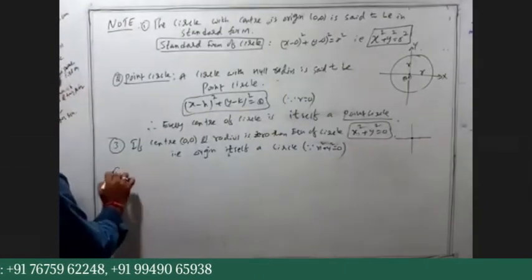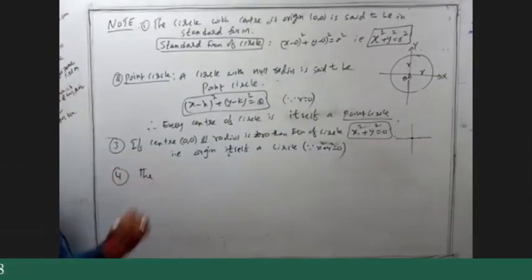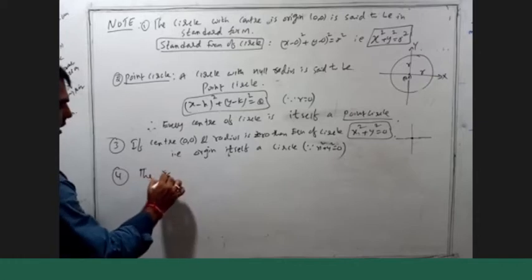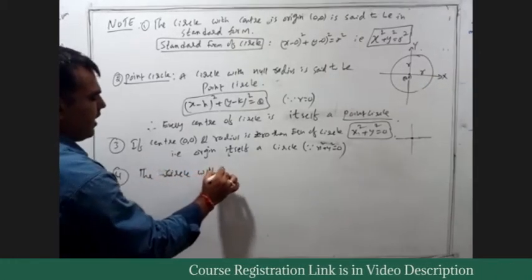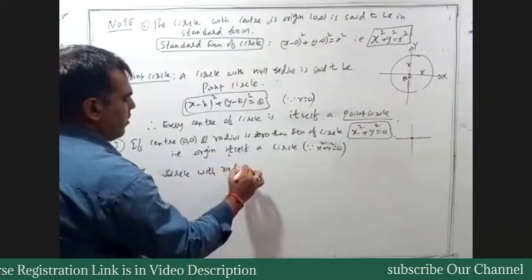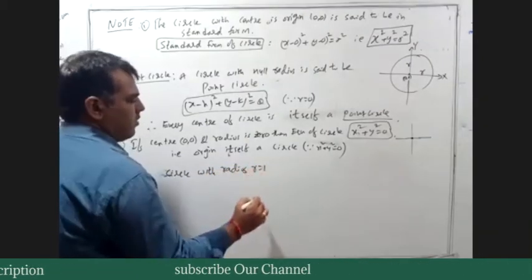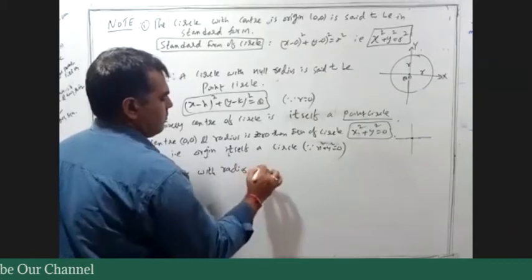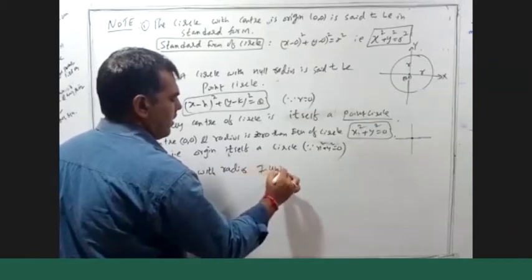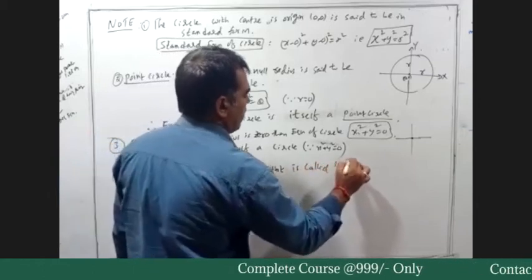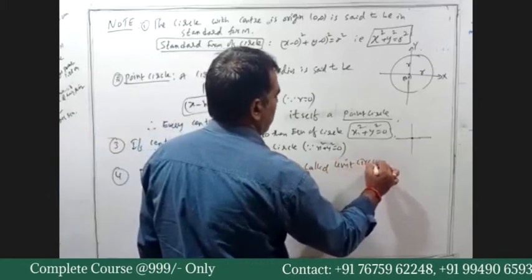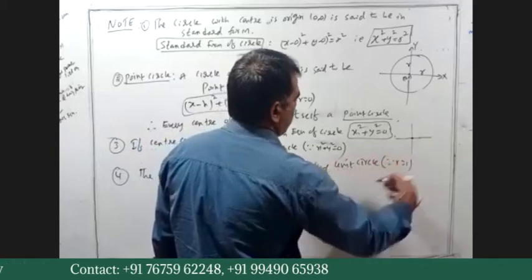Next, the fourth point. The circle with radius 1 unit is called a unit circle, that is r equals 1.